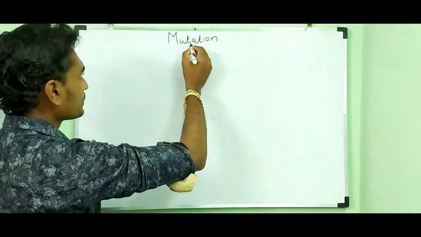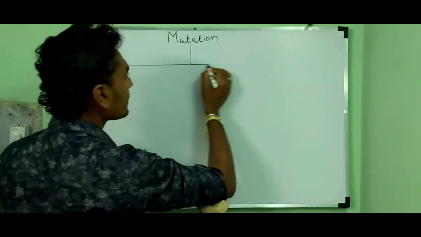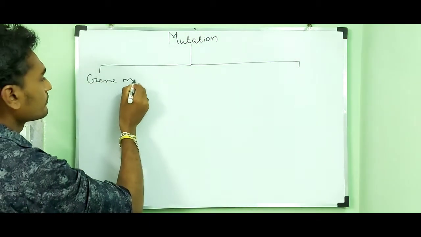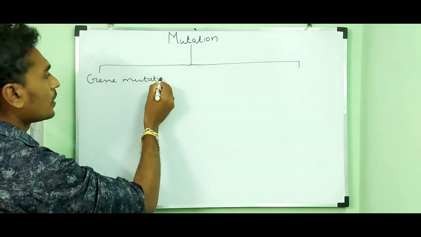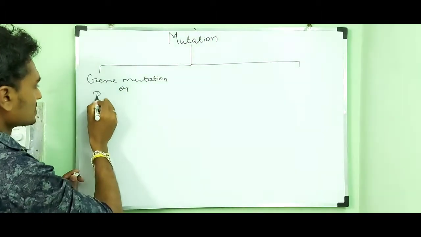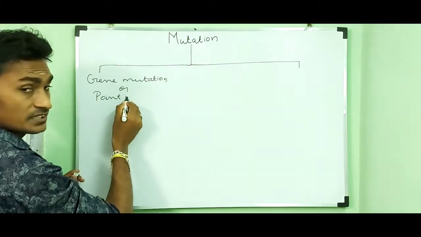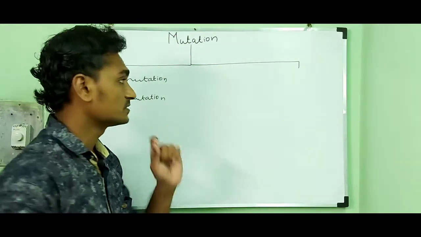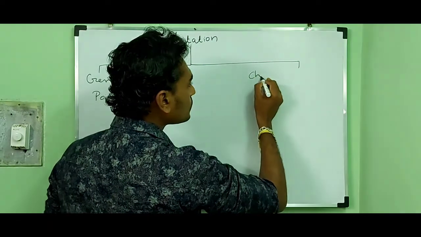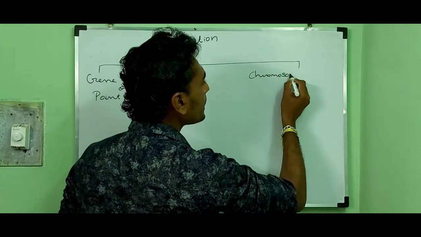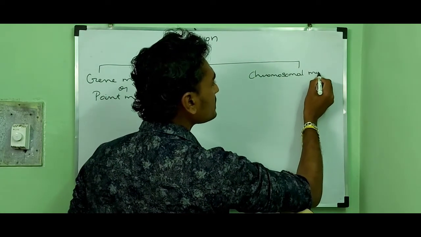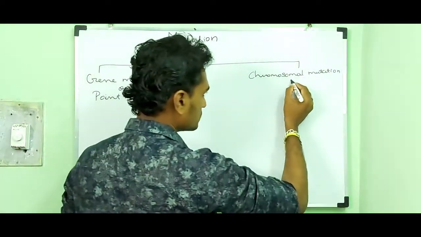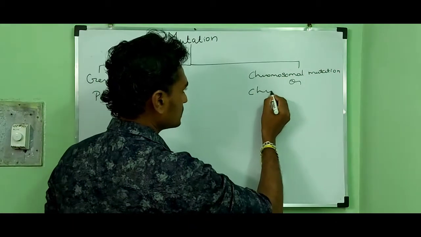They are gene mutation or point mutation, and the second type is chromosomal mutation or chromosomal aberration.